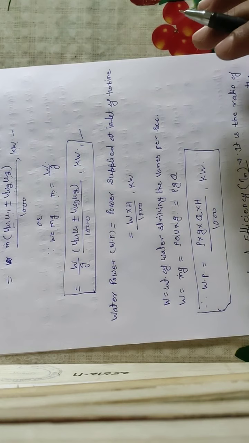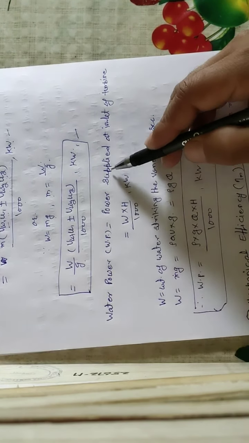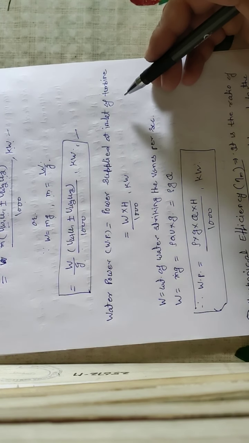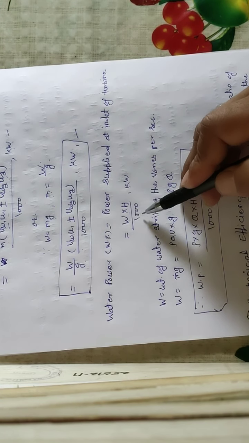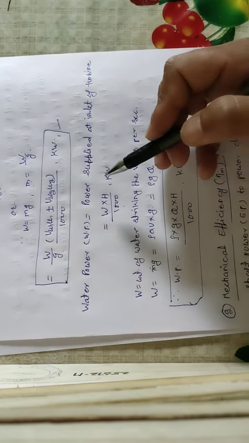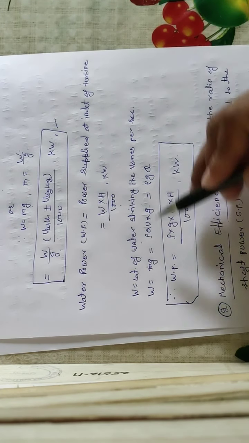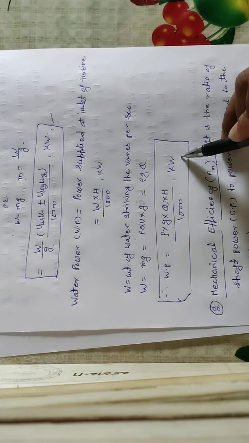Similarly, we talk about the water power, and we know that water power is the power supplied at the inlet of the turbine, means how much water power we supplied at the inlet of the turbine. That is the work done into head available upon 1000 kilowatt. Now we also know that W is the weight of water striking the vanes per second, that is also equal to rho g Q. So water power is this.